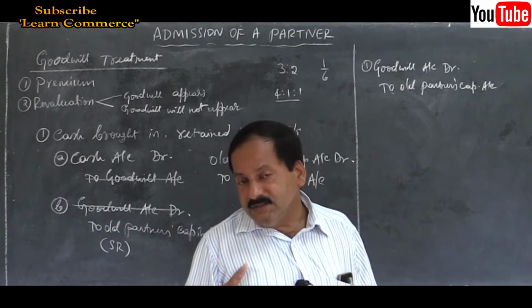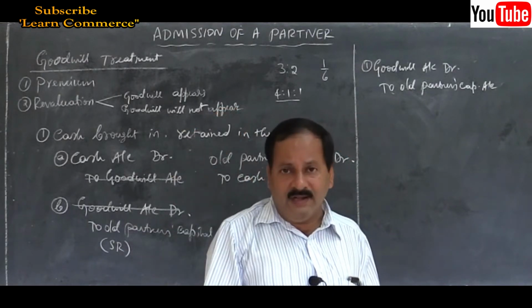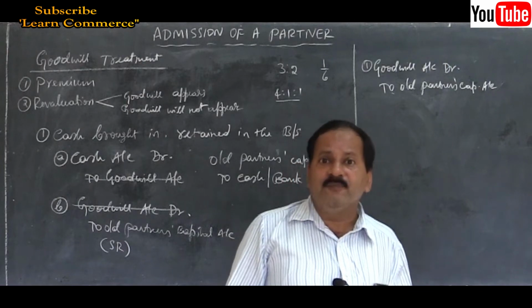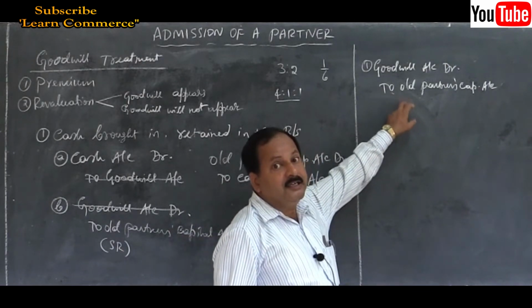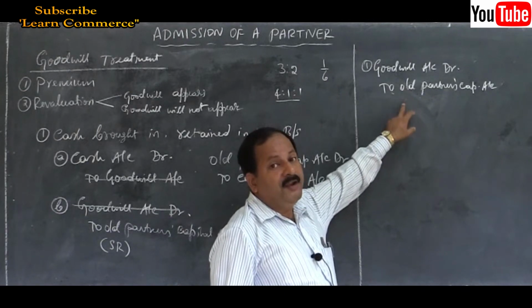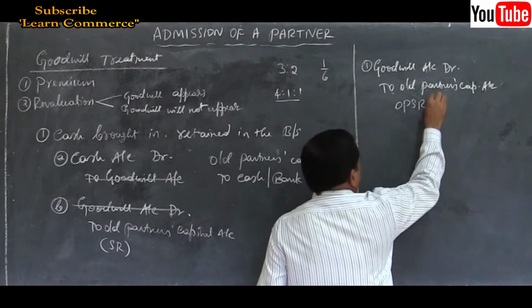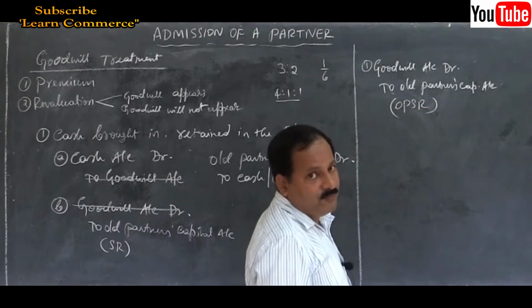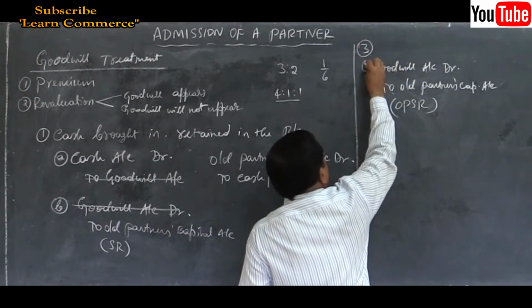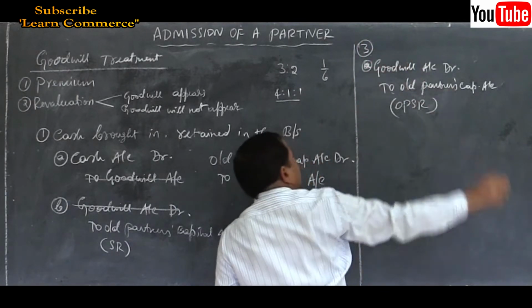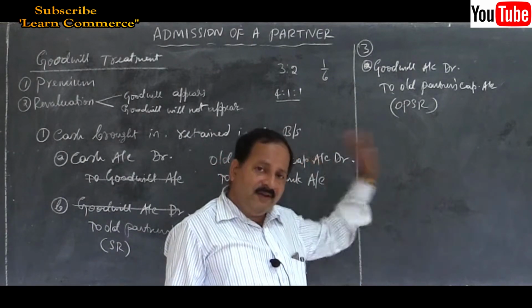That means you have to calculate under the average profit method, arrive at the goodwill amount, then see how much should be credited to each partner. So this should be done in their old profit sharing ratio. This is the third method. Under this method, there is only one entry.